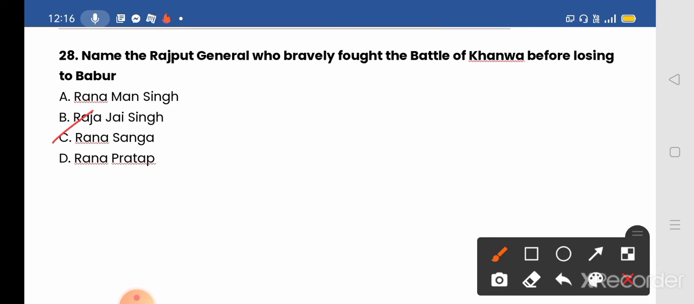The Battle of Khanwa was fought near the village of Khanwa in Bharatpur district of Rajasthan on March 16th, 1527. It was fought between the invading forces of the first Mughal Emperor Babur and the Rajput forces led by Rana Sangha of Mewar after the Battle of Panipat. The first Battle of Panipat occurred in 1526, and the Battle of Khanwa occurred just after it, and that battle was also won by Babur by defeating Rana Sangha.